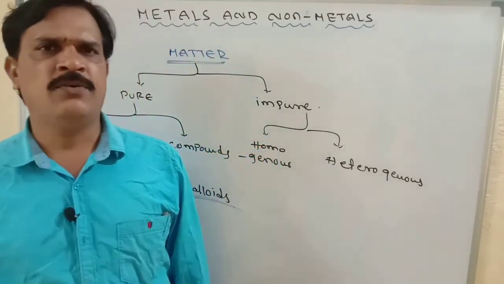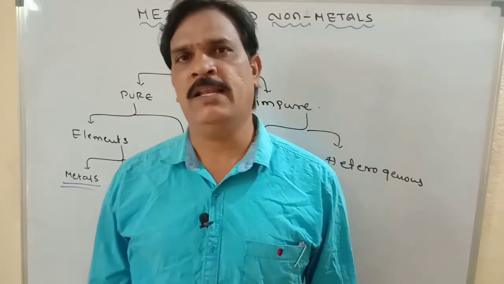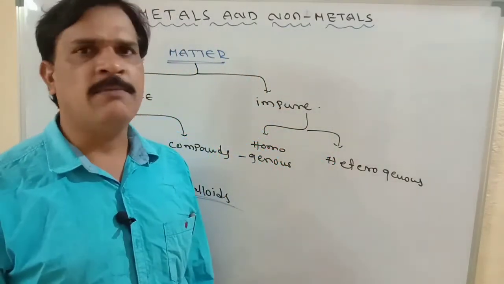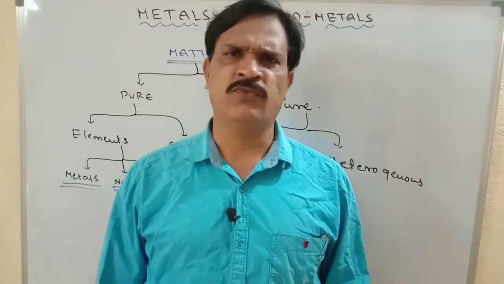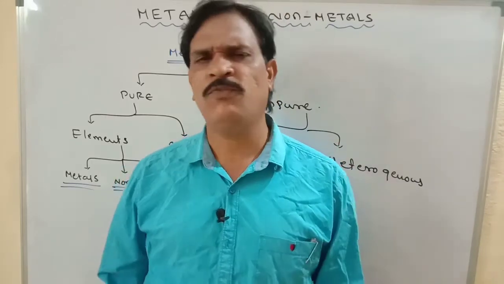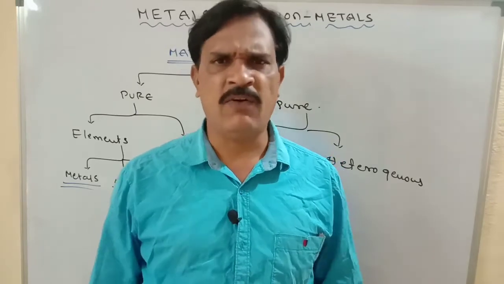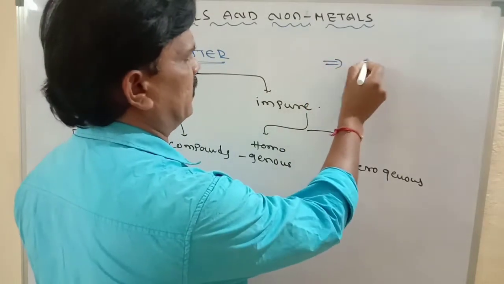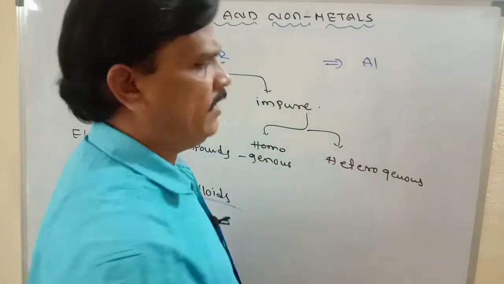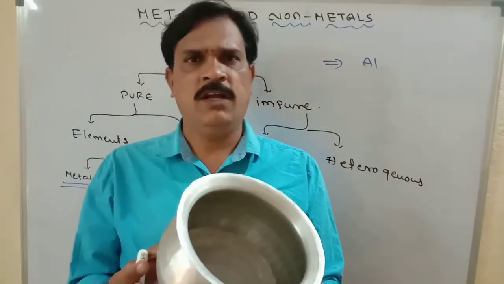In our daily life, we observe so many metals in our home. Most of the elements in the periodic table are metals and non-metals, and only a few are metalloids. In our cooking vessels, just like this bowl, it is made up of aluminium. Aluminium is a metal.